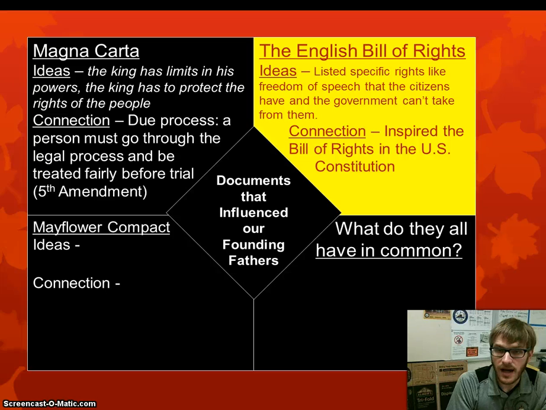So that's pretty easy to remember, right? The ideas, they listed rights like freedom of speech and says that all citizens have them. And the connection from the English Bill of Rights, it inspired the U.S. Bill of Rights, okay? All right, let's keep on moving.